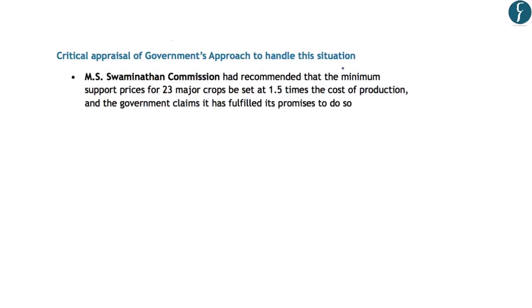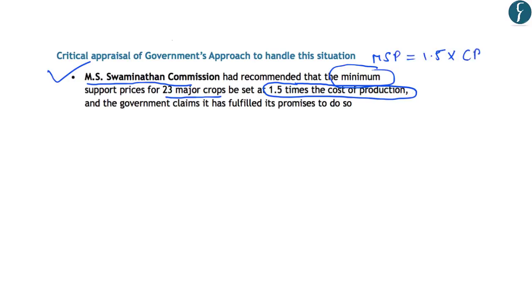Now, this article has further highlighted a critical appraisal of the government's approach in handling the farm debt. So, in this regard, the article has highlighted that the Swaminathan Commission had recommended that the minimum support price or the MSP for 23 major crops be set at 1.5 times the cost of production. So, the Commission had recommended that the MSP should be 1.5 times the cost of production. And the government has claimed that it has fulfilled its promises in providing such MSP, that is 1.5 times the cost of production.